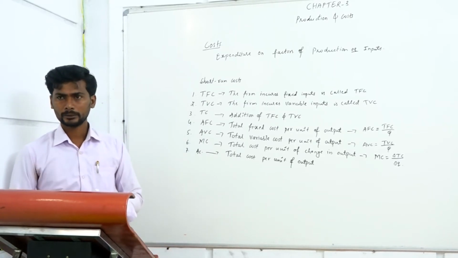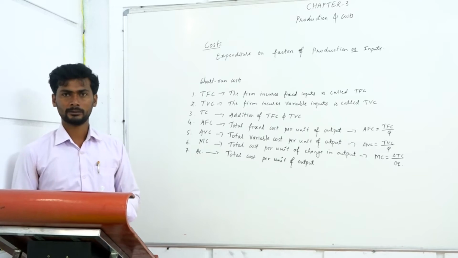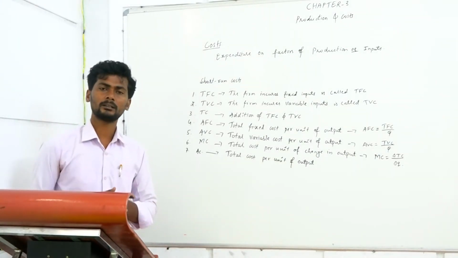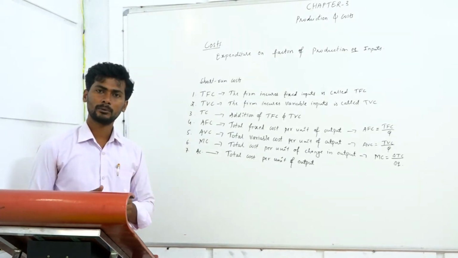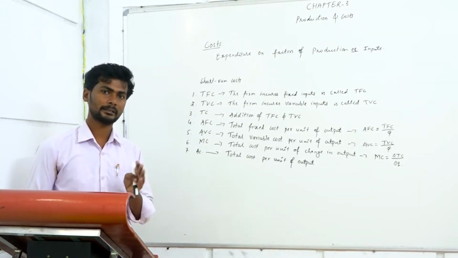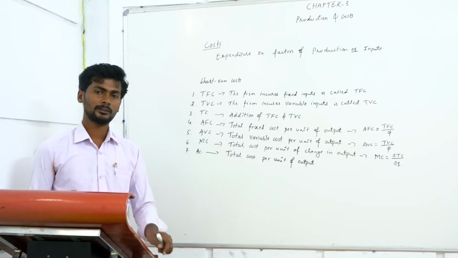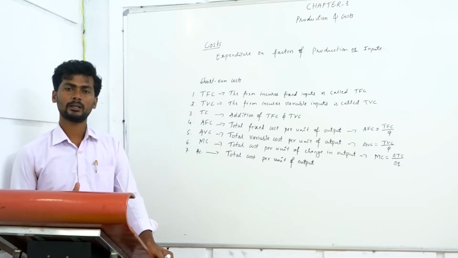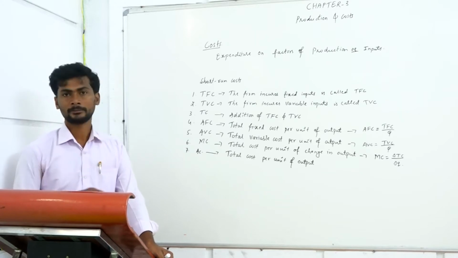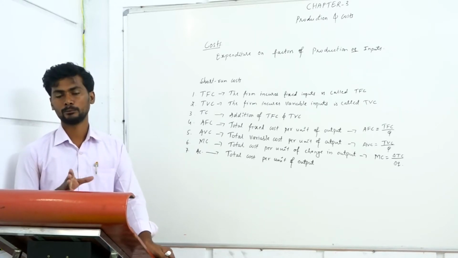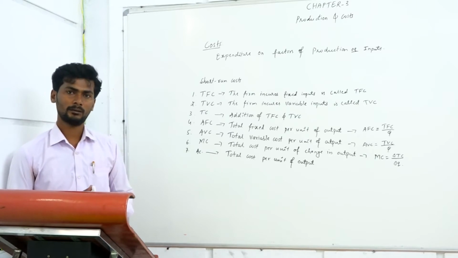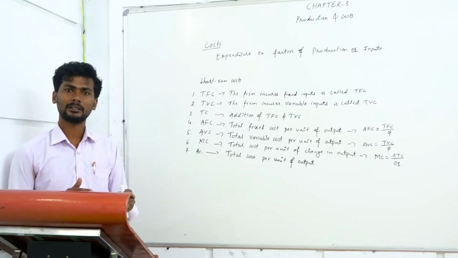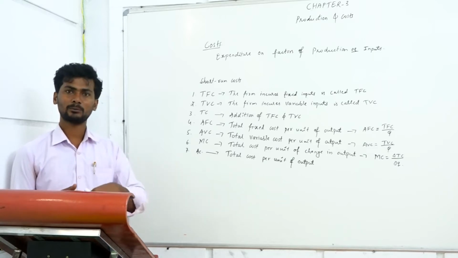In order to carry out the production process, a firm must spend some amount of money on purchasing inputs or factors of production. That firm's expenditure on factors of production is known as cost. I hope you got the point. Cost means the firm has to spend its money in order to carry out production.